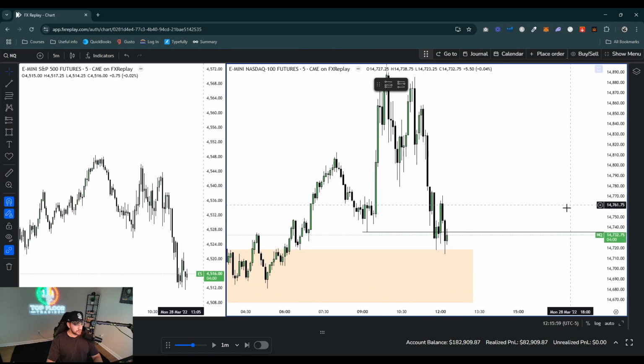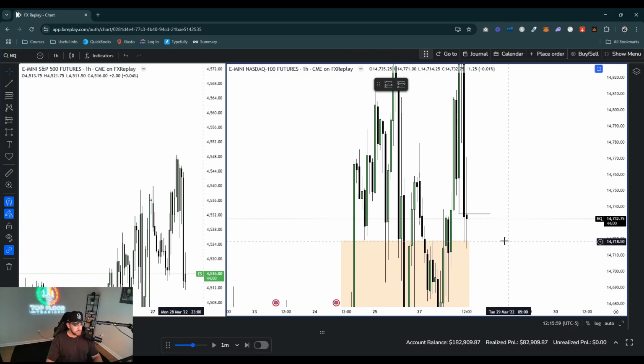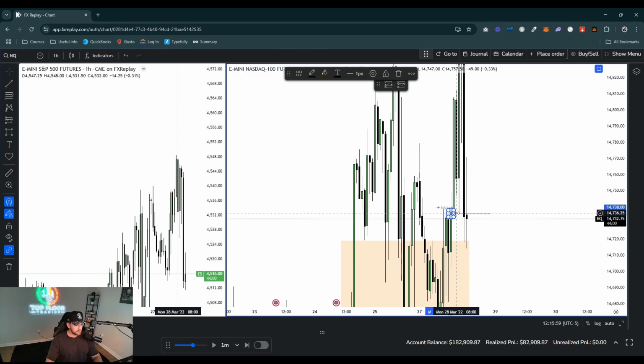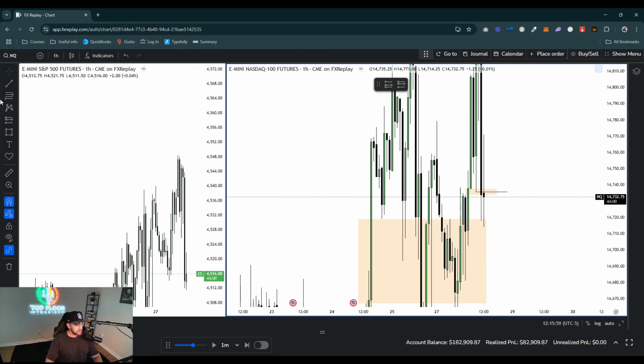So again, we're in these 1 hour PD arrays. Let me go ahead and mark it out for you guys so that way you guys know what I'm talking about. So we're still respecting this very, very small fair value gap here, right? Still respecting it. Or actually, did we close under it? No, we're respecting the bottom portion of it. And also we have a 1 hour order block right there.